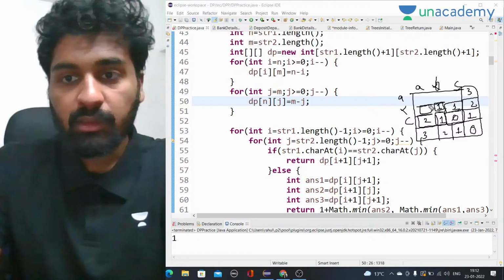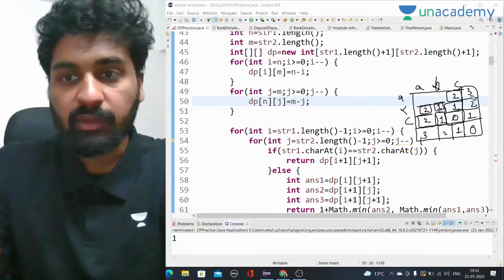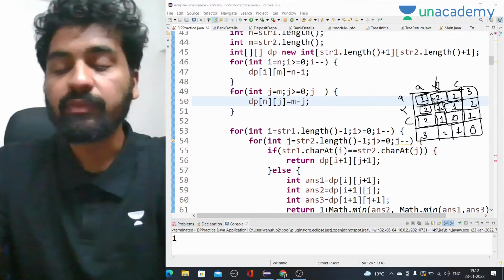Here as well, take the minimum of all three, because x and a are not equal, so 1 plus 1 is 2, the answer will be 2. So let's come here now. Here a and c are not equal, minimum of all three plus 1, the answer will be 2. Here a and b are not equal, so minimum of all three plus 1, the answer will be 2. Here they are equal, so we have to just take whatever the answer is here. Okay, this is the case.